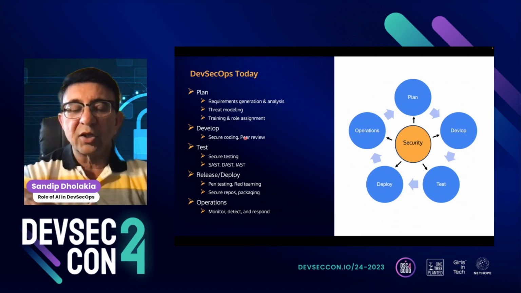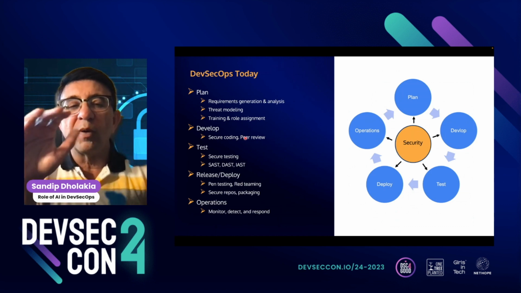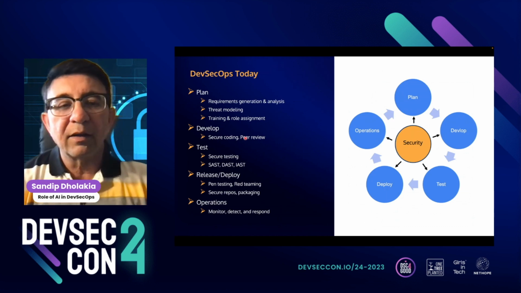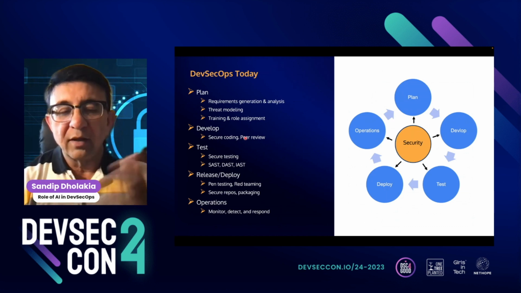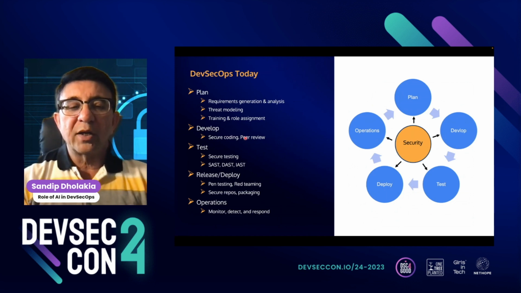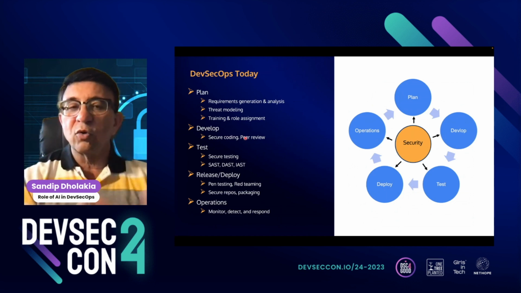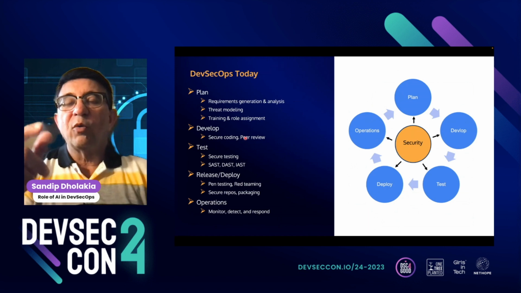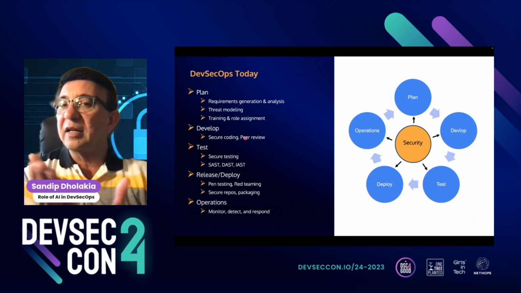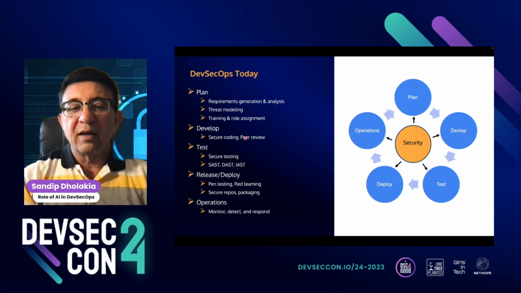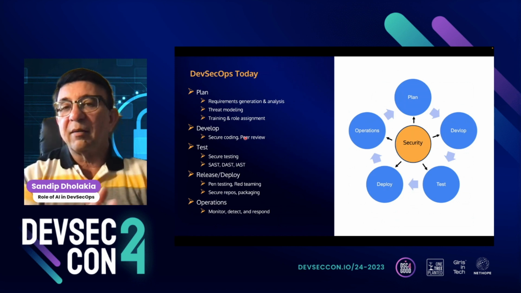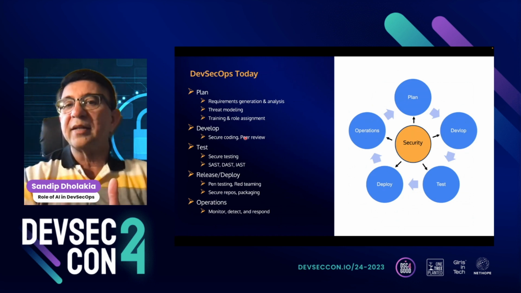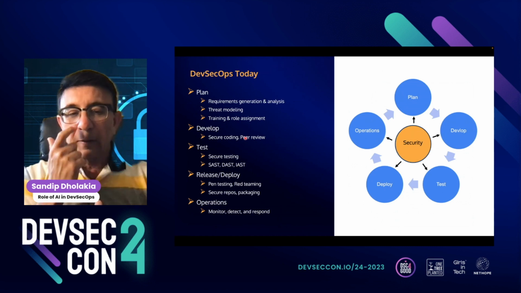Once we develop the secure code, and I'm sure all of you know, for secure coding there are many labs like Hunter Labs and Secure Code Warrior. There are many other labs available to make sure that the developers learn how to code securely. After that, we have a test phase where we want to do, at the least, static and dynamic scans, and make sure that our software is free of any security flaws. And if we find any, we want to analyze them and fix them before we release or deploy the software.